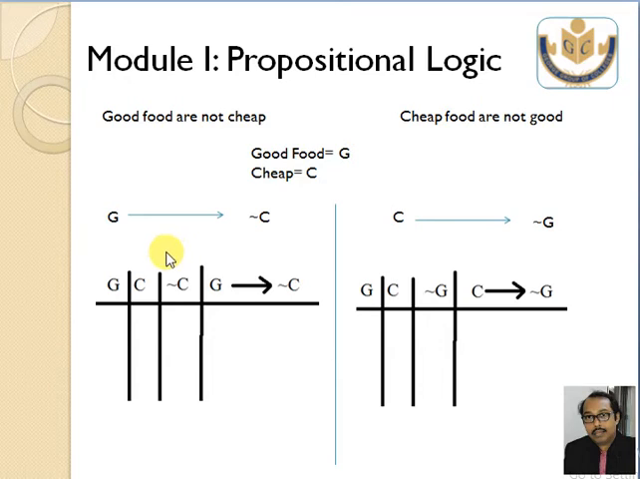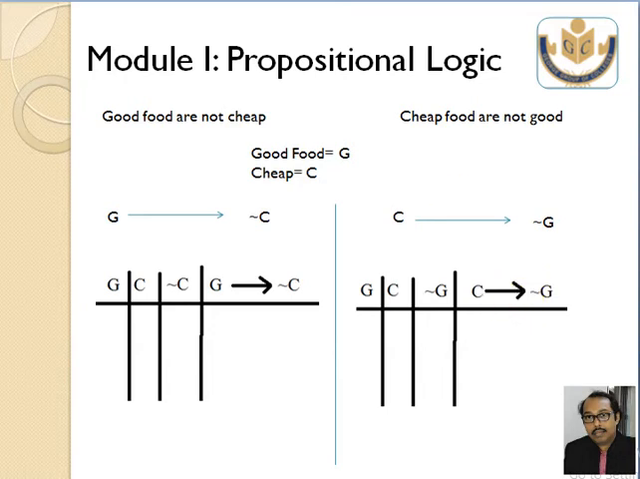So what is the truth table? I need to create two different kinds of truth table. So G, C, not C. Why am I using not C? Why am I not using not G? Because the problem says you need to deal with not C. Correct? So it is G, C, not C, G arrow not C. In this case, C arrow not G. So it will be G, C, not G and C arrow not G. So these are the truth tables, correct?